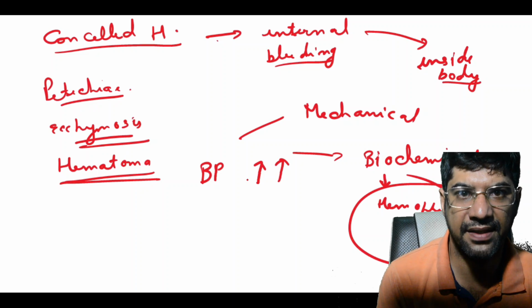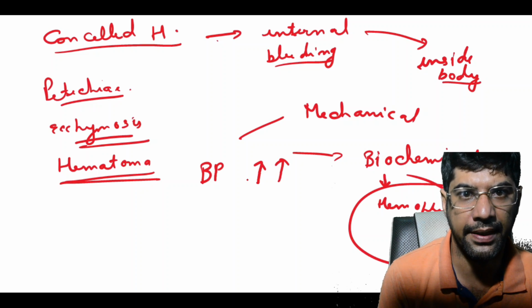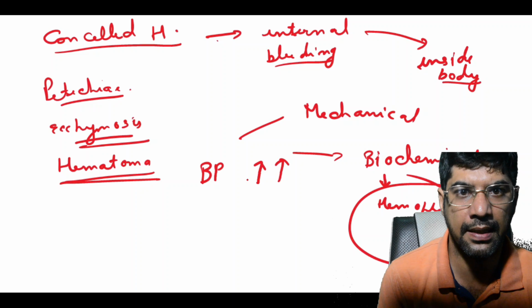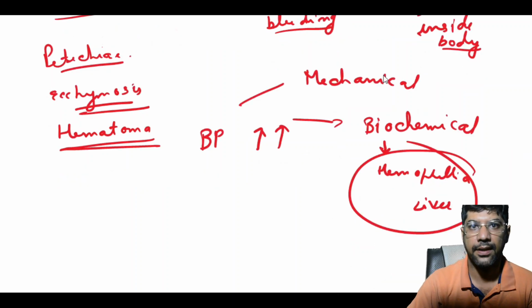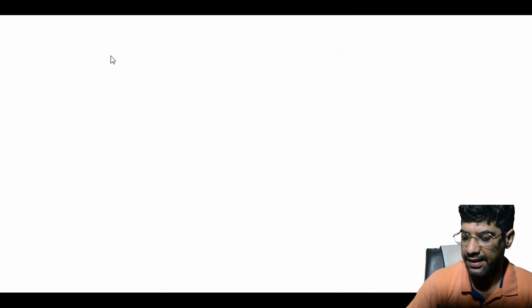Conditions affecting the blood vessels themselves, like vitamin C deficiency or chronic diseases, make them more likely to bleed. Platelets, which form clots, are important. If there are not enough platelets or they don't function properly, bleeding can occur. To stop bleeding, our body relies on a process that is known as coagulation.